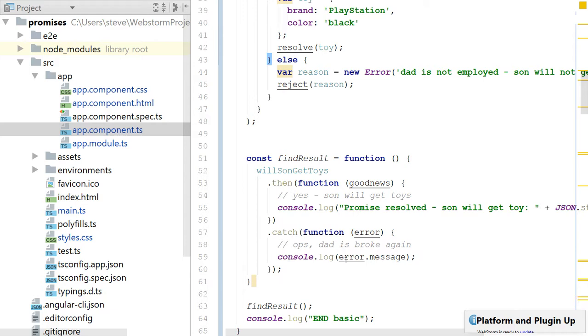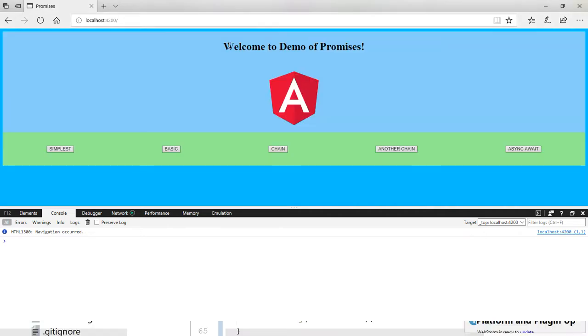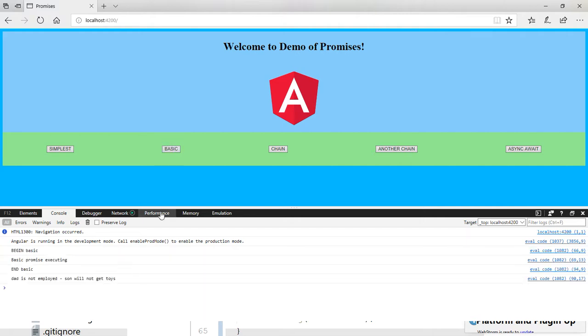And so this error message will get logged. When you execute the function which consumes the promise, you'll see the error message. So let's take a look at that. Okay, we execute basic. Begin basic, end basic. Basic promise is executing. Dad is not employed. Son will not get toys for Christmas.